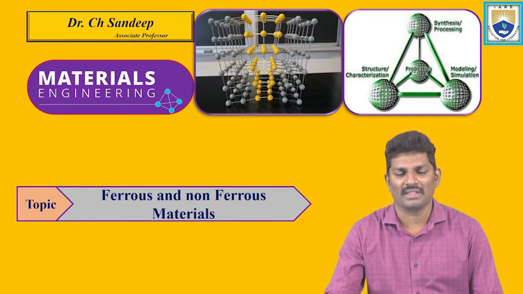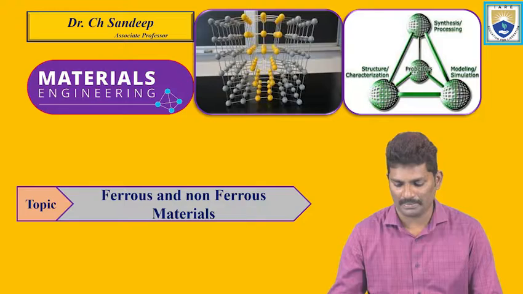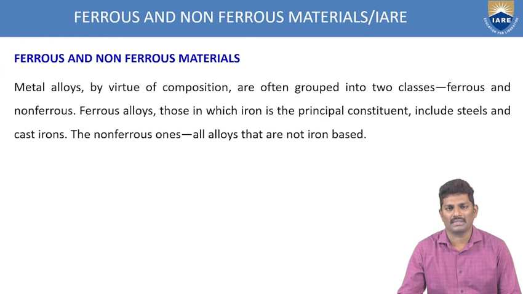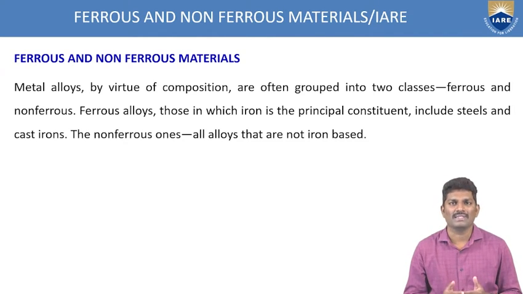Today we are going to discuss ferrous and non-ferrous materials. So, what is a ferrous material and what is the difference between it and non-ferrous materials? Generally, metal alloys, by virtue of their composition, can be classified. Based upon the composition, these materials have been classified into two categories: ferrous and non-ferrous materials.